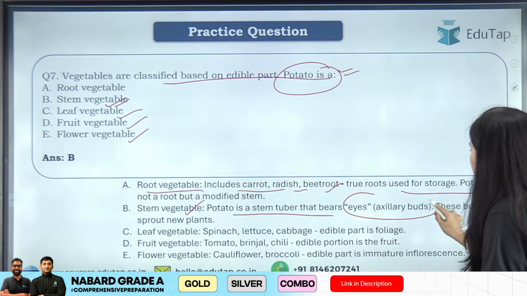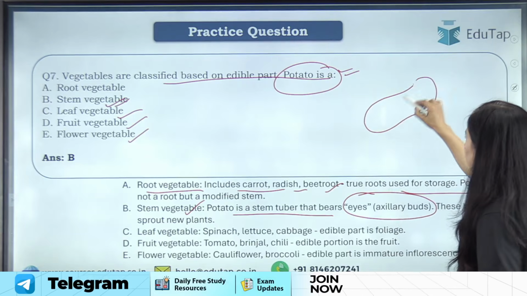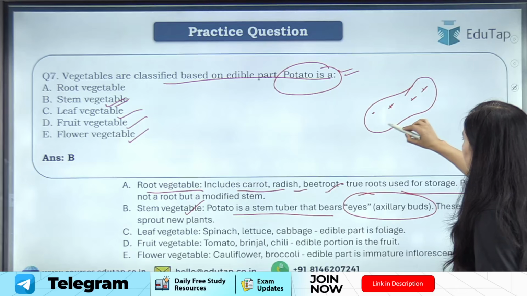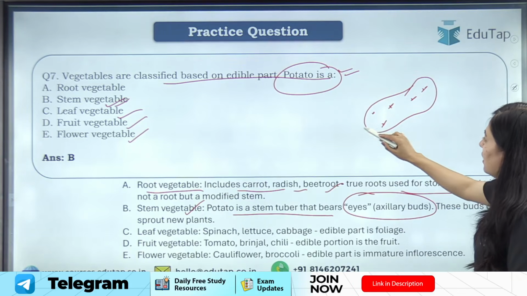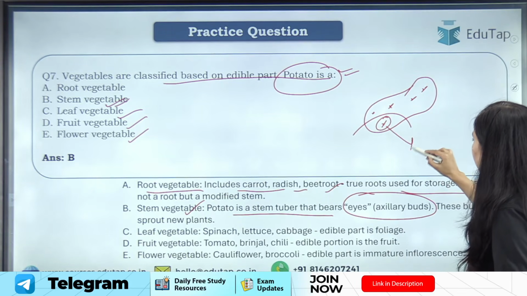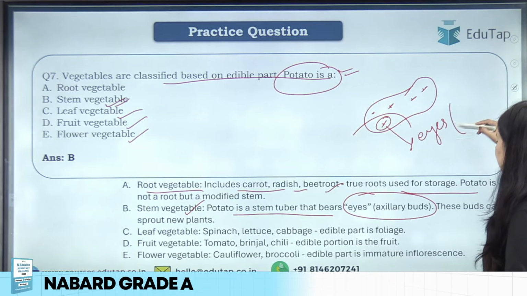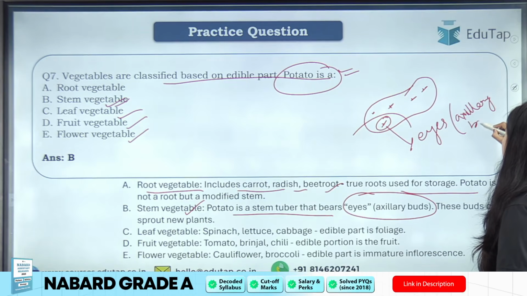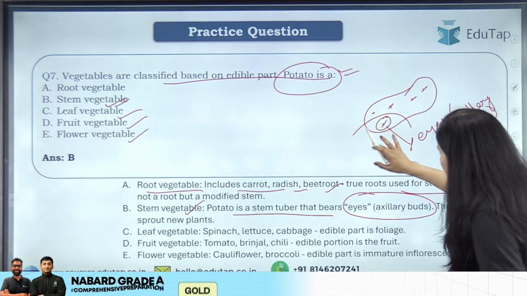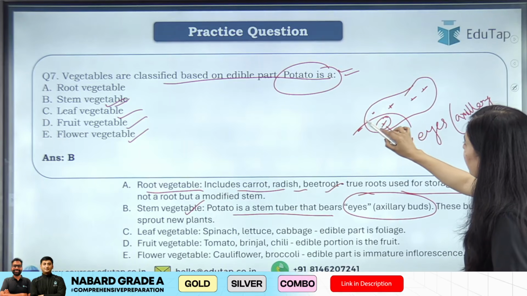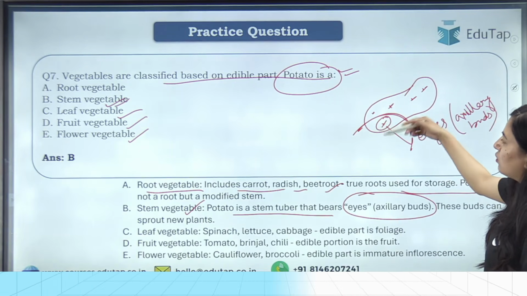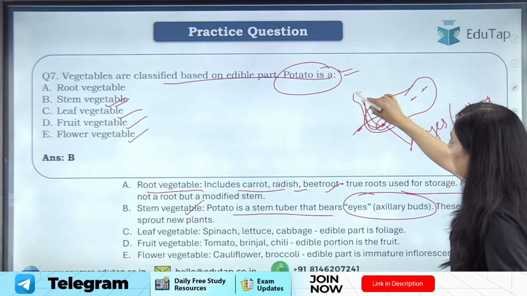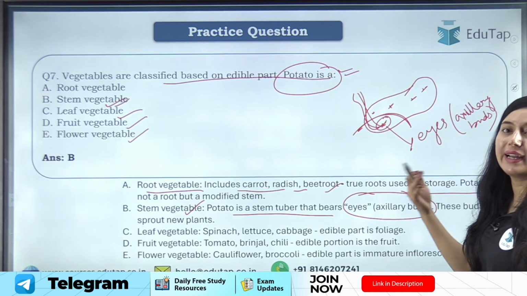So one more important thing, students, ये potato का diagram है, you might have seen such structures on potato. Okay, so what are these? Basically, these are called eyes, or basically they are buds, axillary buds. ठीक है, ये क्या है? Axillary buds होती हैं. Now, what are these eyes or axillary buds? यहाँ से अगर we cut this part or if we allow this axillary bud to germinate, it has the capacity to come out as a new potato plant.